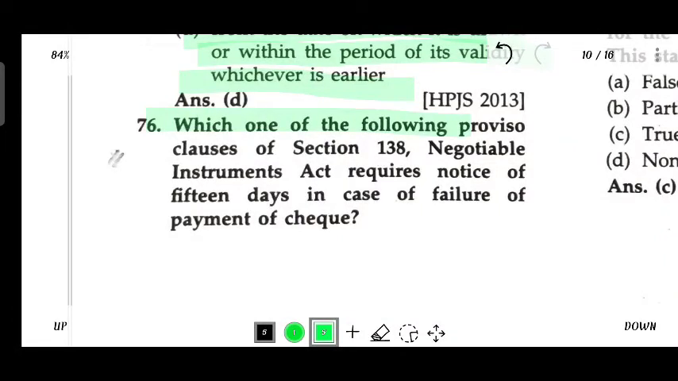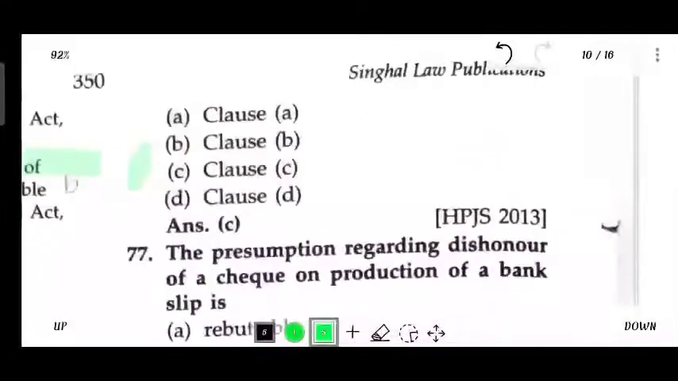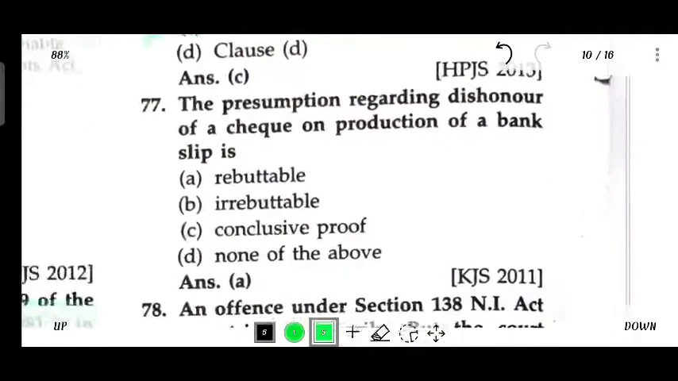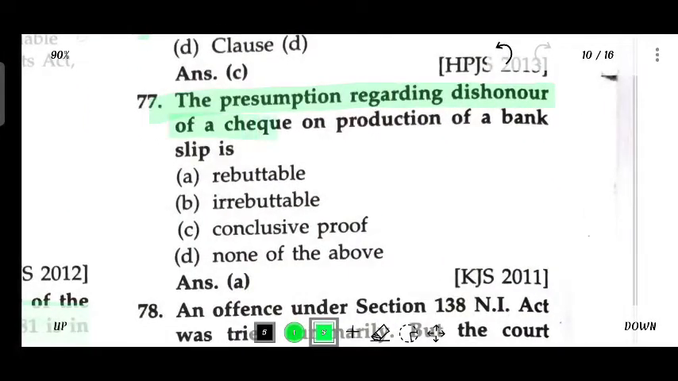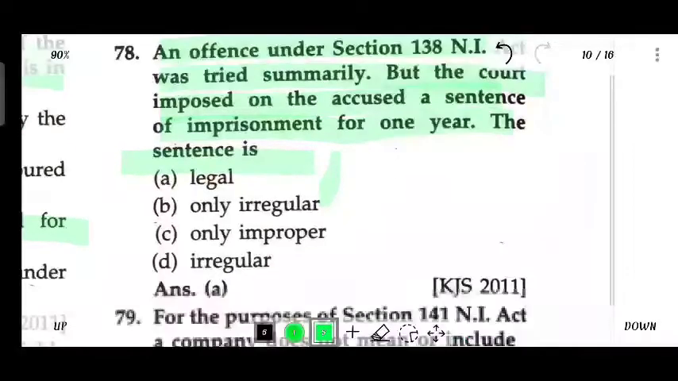Which one of the following is a proviso clause of section 138 of NIA requiring notice of 15 days in the case of failure of payment of check? Clause C. The presumption regarding the dishonor of check on the production of a bank slip is rebuttable. An offence under section 138 of NIA is tried summarily, but the court imposes on the accused a sentence of imprisonment for 1 year. The sentence is legal.